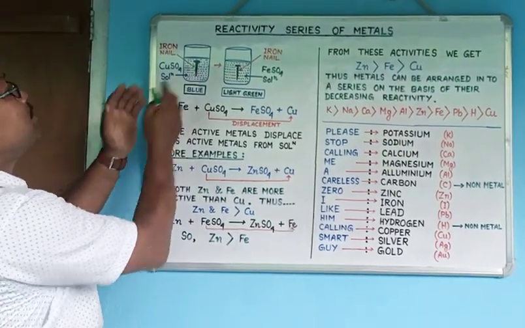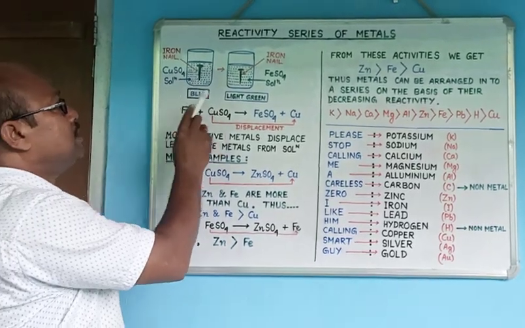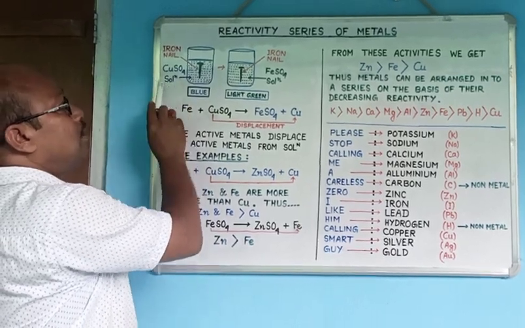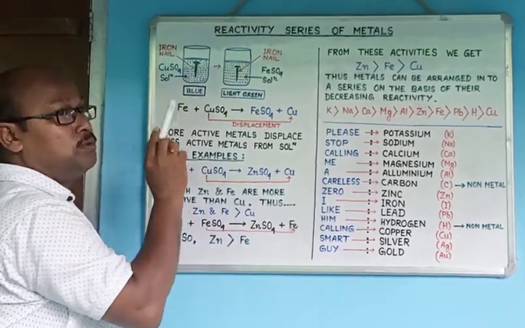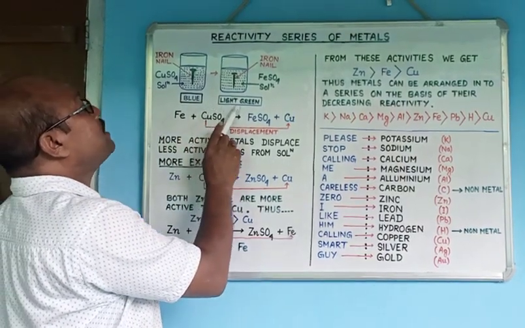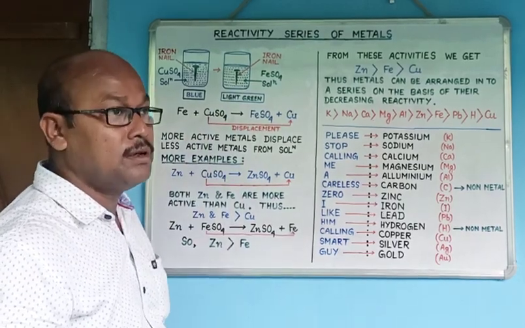Now if we keep this apparatus for some time, we will see that after some time in the beaker, the blue color of the copper sulfate solution will not be there. It means the blue color has disappeared and in place of that, a light green color has appeared in the solution.